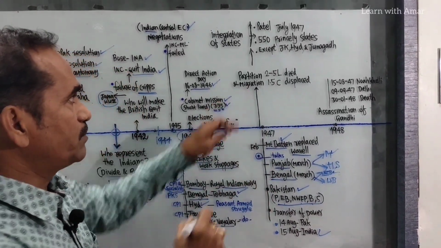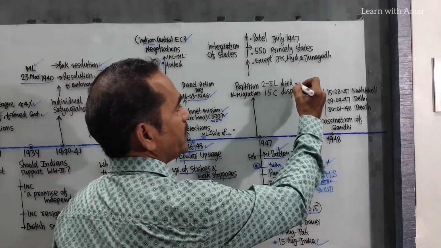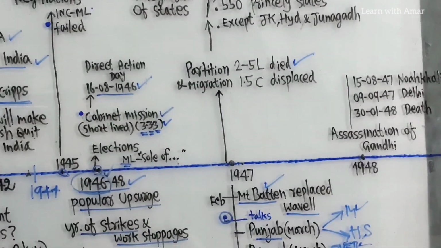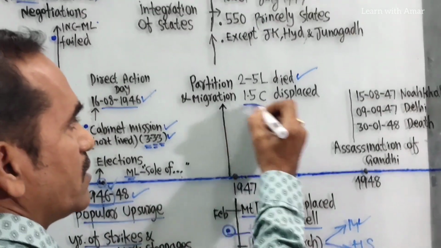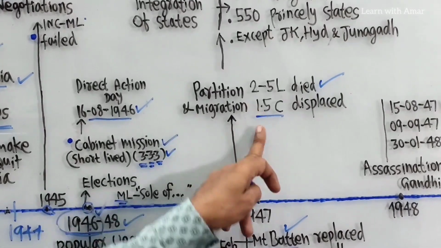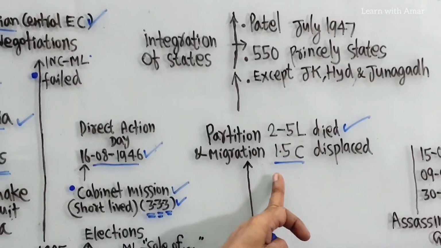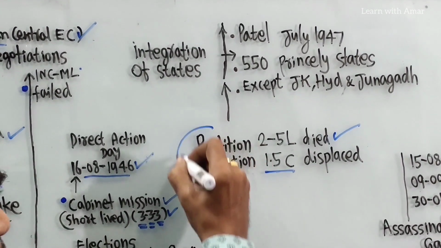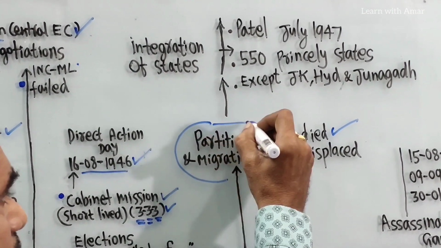So on both sides, because of partition, 2 to 5 lakh people died, both Hindus and Muslims. And migration, see here, 1.5 crore people were displaced. A very painful situation. People suffered a lot on both sides, Muslims and Hindus.